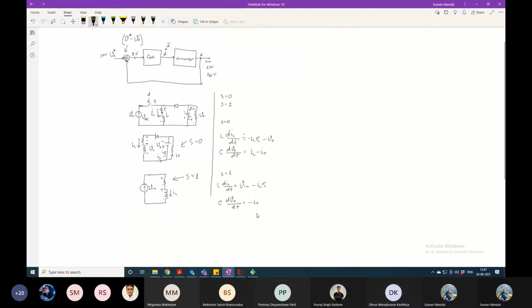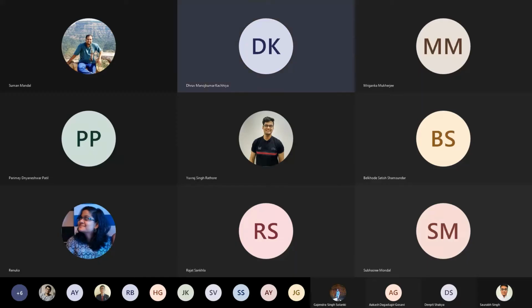It is L di by dt, correct? That will be 0. And the current through the capacitor will be 0. So in steady state, charge balance and flux balance demand that these two things, L di by dt and C dV by dt, will be 0.